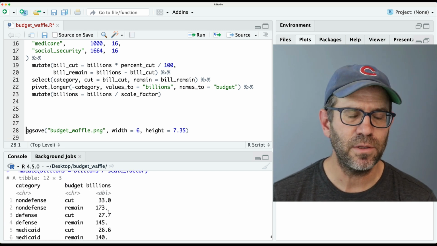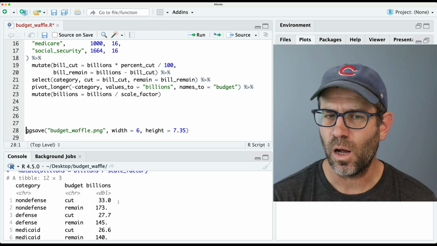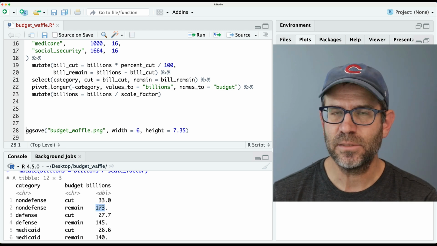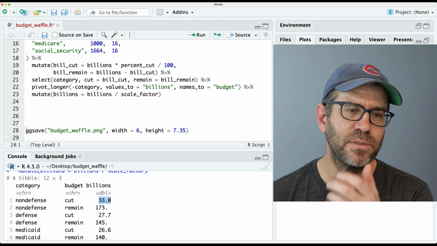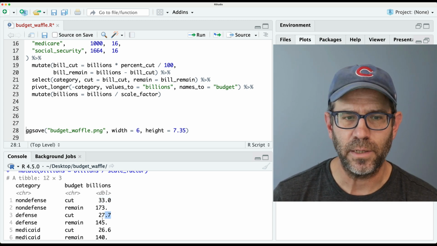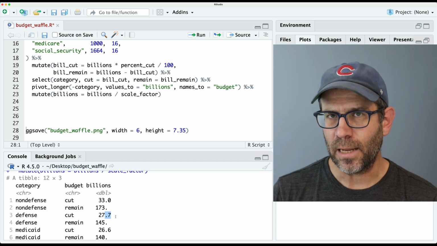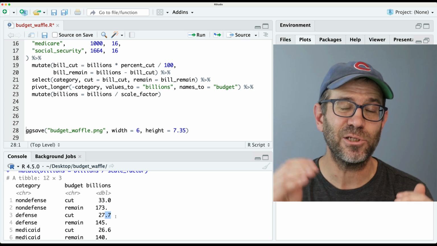33 and 173. So that will then allow for each square in the waffle to be $5 billion. And then these numbers, like this 173 and the 33, will then be the number of cells. One thing I noticed though is that some of these numbers are fractional, right? So like 27.7. And so if you look back at the original New York Times article, you'll notice that they had some cells that were actually fractional.